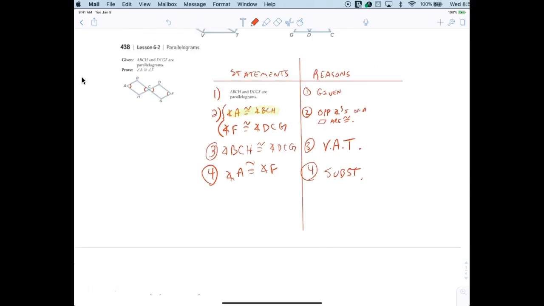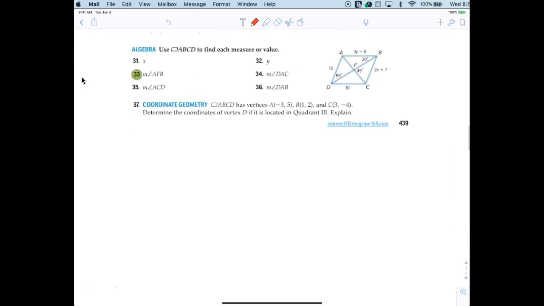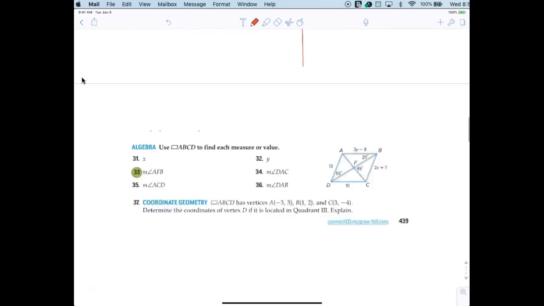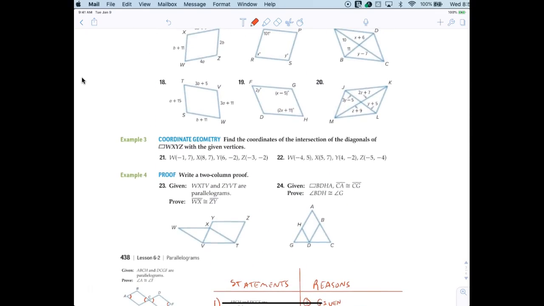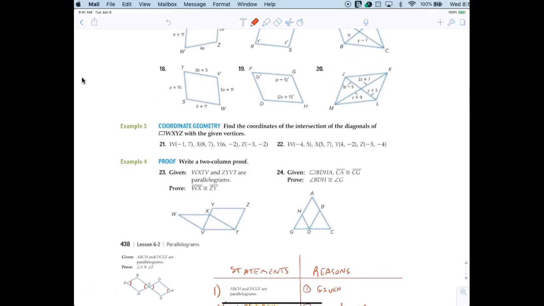All right, now let me just scroll down because I don't want to give you anything too hard here. I think you can do 23 and 24. Find the coordinates of the intersection. That's easy.